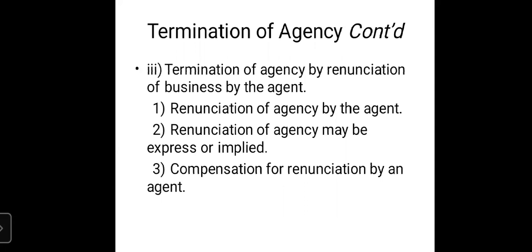He is not reporting to the office. He is not joining his duties as an agent for 1 day, for 2 days, for 15 days, for a month. That means by implied way, now he has renounced the business of his agency.